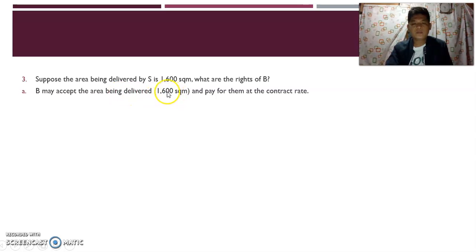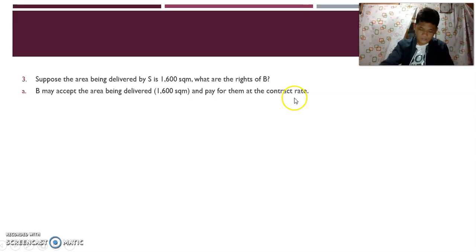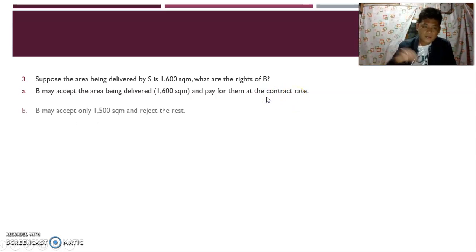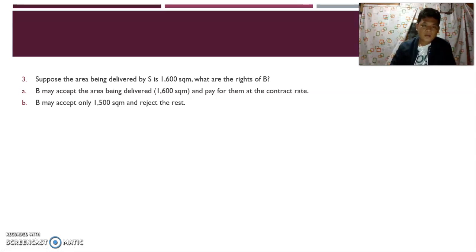So pwede niyang i-accept yung whole na 1,600 square meter and pay for them at a contract rate. So next option of B, B may accept only 1,500 square meter and reject the rest. So that is the rule. So madali lang ito class.